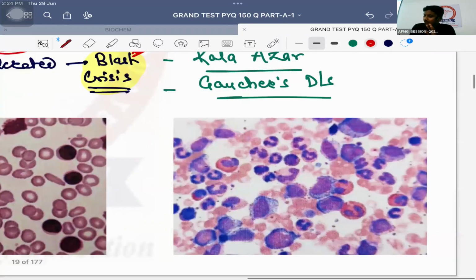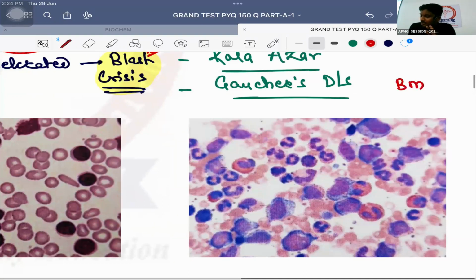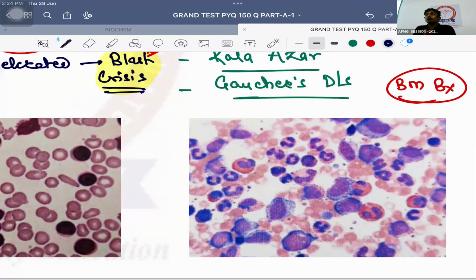Important is in a case of CML, if I do a bone marrow biopsy, what will be seen even on a peripheral circulation or a bone marrow biopsy? This kind of appearance is seen. क्या दिख रहा है? You can see the neutrophils also, many neutrophils. You can see these eosinophils as well. You can see the basophils as well. A lot of granulocytes are seen, right?